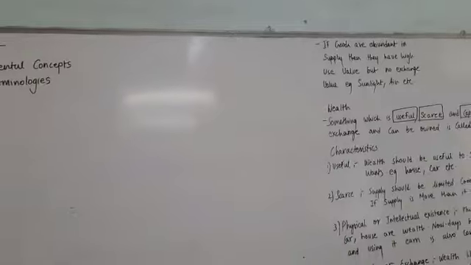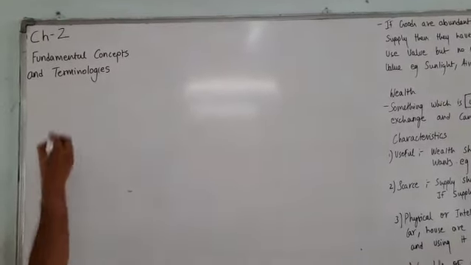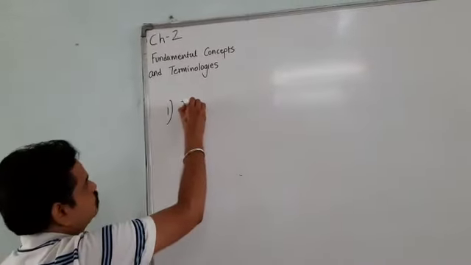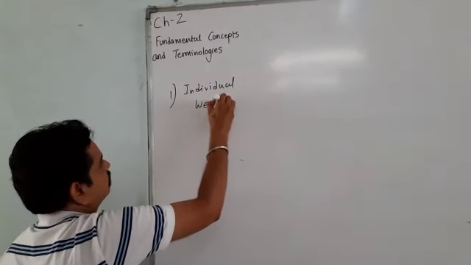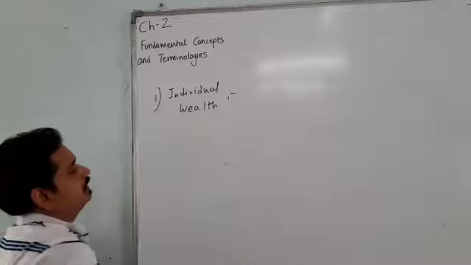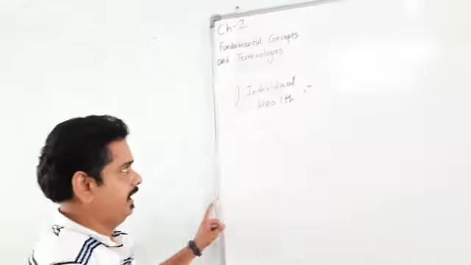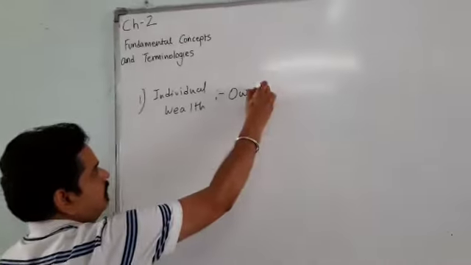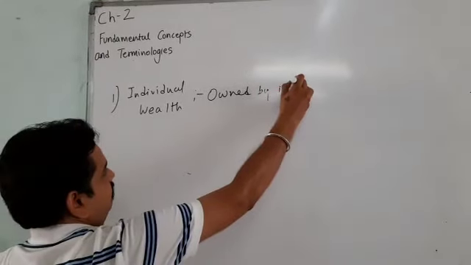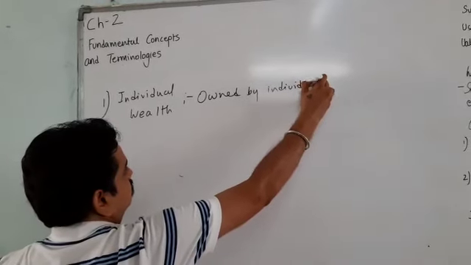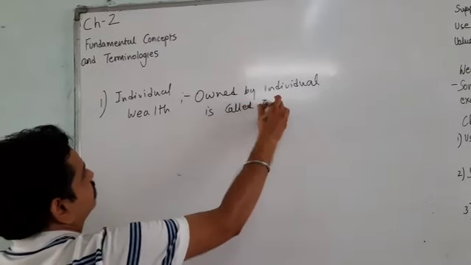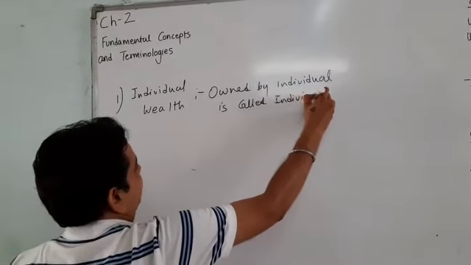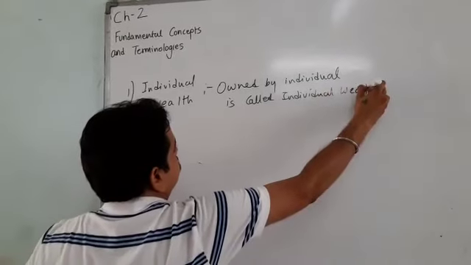First of all, individual wealth. Wealth which is owned by an individual is called individual wealth.